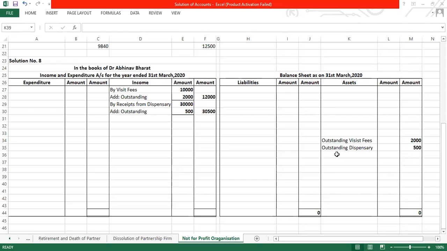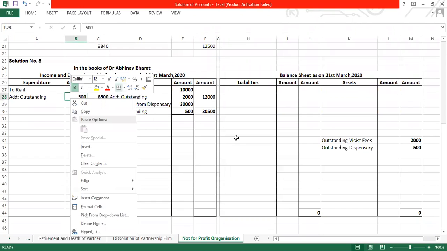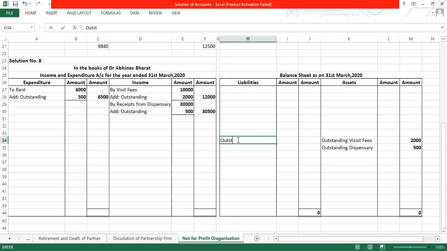They have given you outstanding expenses for rent and salaries. So let us see first rent. Rent they have given you 6,000. So let us write to rent 6,000. Outstanding is 500. So add outstanding. This means this is a rent which is outstanding, 6,500. It's an expense which is outstanding, which is payable in future. So outstanding rent 500. I'm writing directly in the outer column. Individual effects कर रहा हूँ मैं.